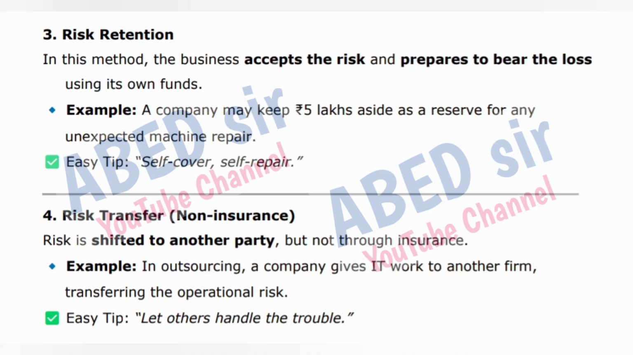4. Risk transfer, non-insurance. Risk is shifted to another party but not through insurance. Example: in outsourcing, a company gives IT work to another firm, transferring the operational risk. Easy tip: let others handle the trouble.